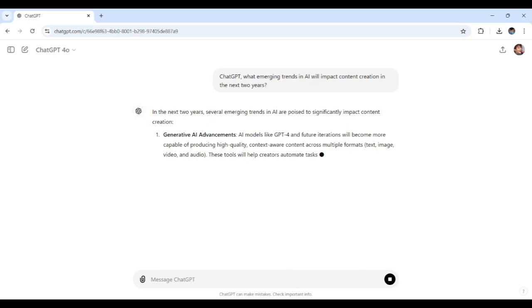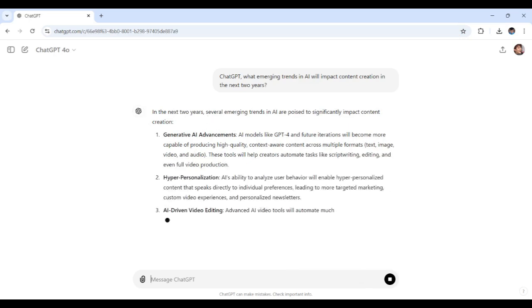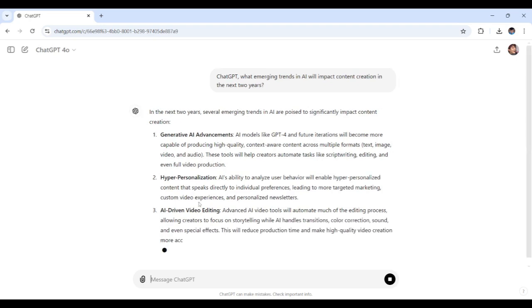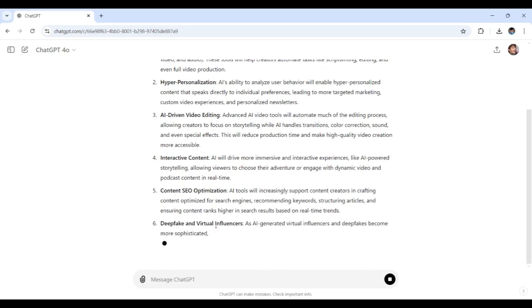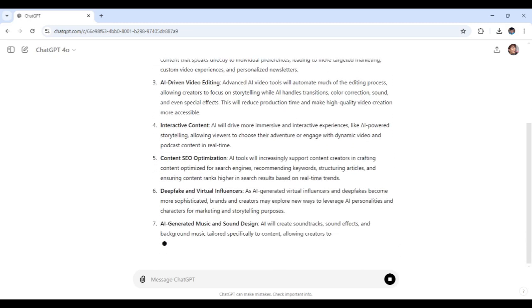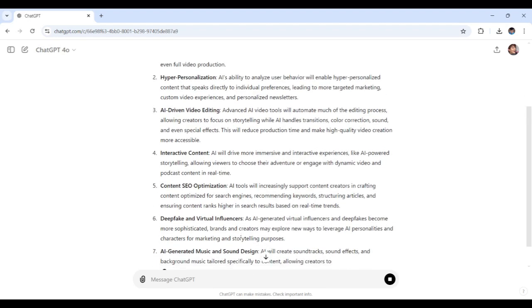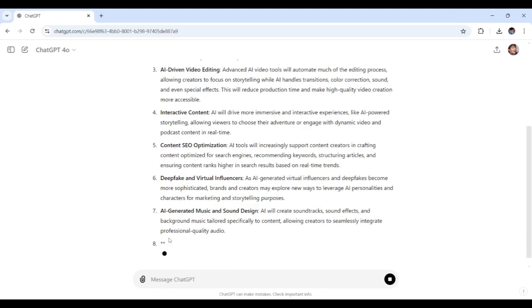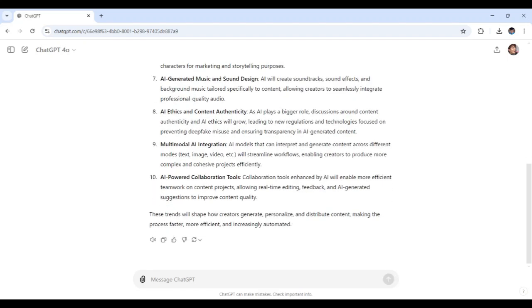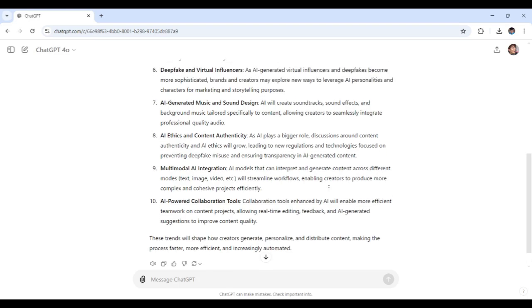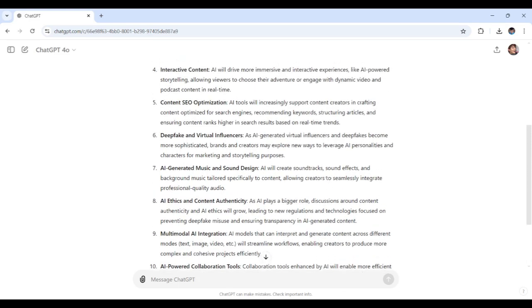All right, so this is what ChatGPT listed so far. Generative AI advancements, hyper personalization, AI driven video editing, interactive content, content SEO optimization, deepfakes and virtual influencers, AI generated music and sound design, multimodal AI integration, AI powered collaboration tools, AI ethics, and content authenticity. All right, so these trends suggest that content creation will become more dynamic and personalized.